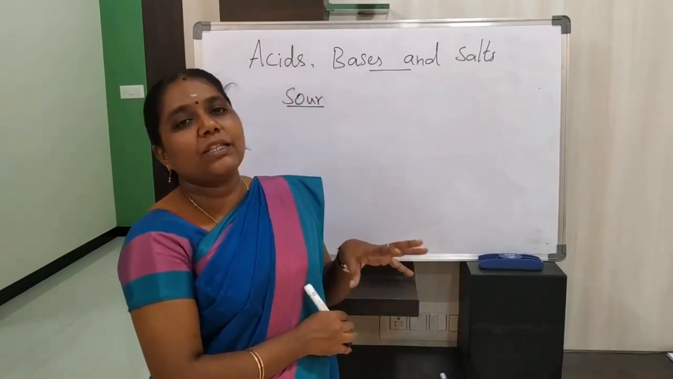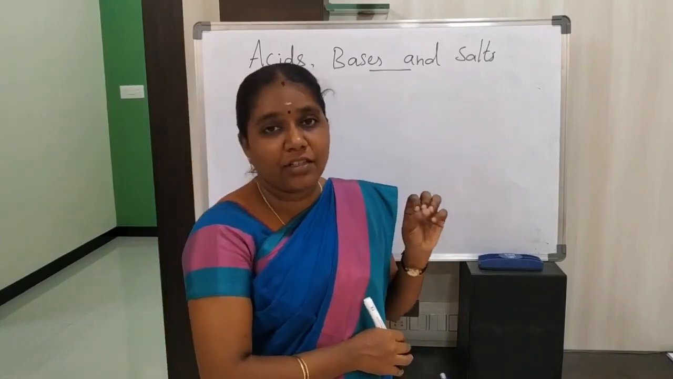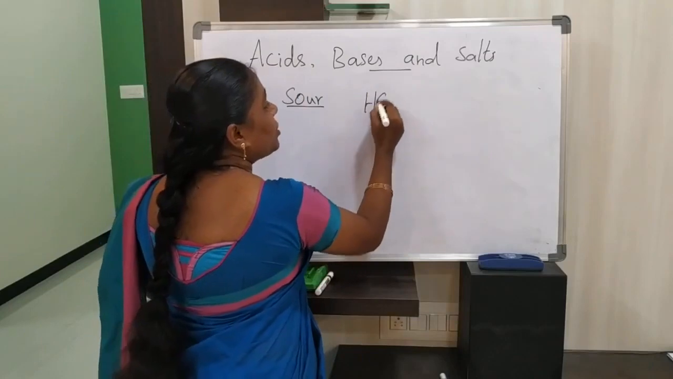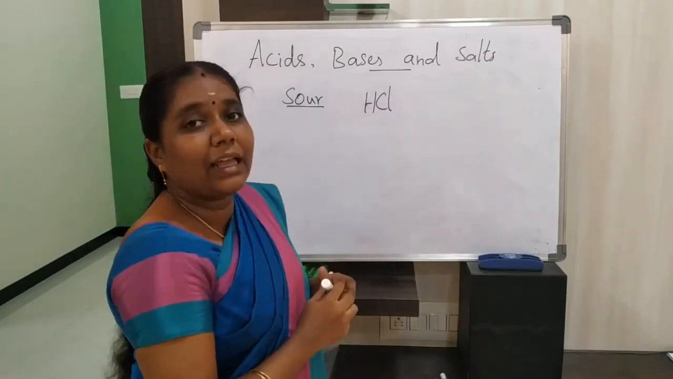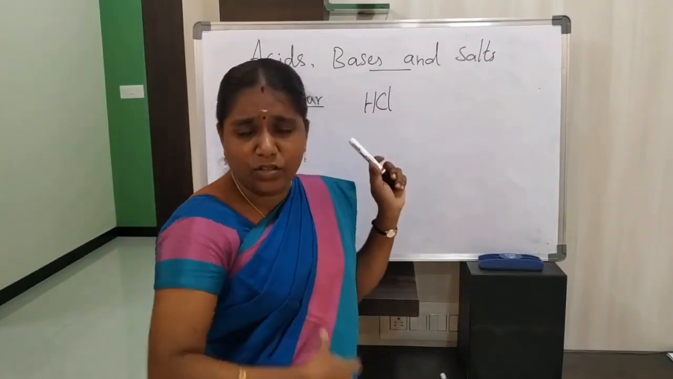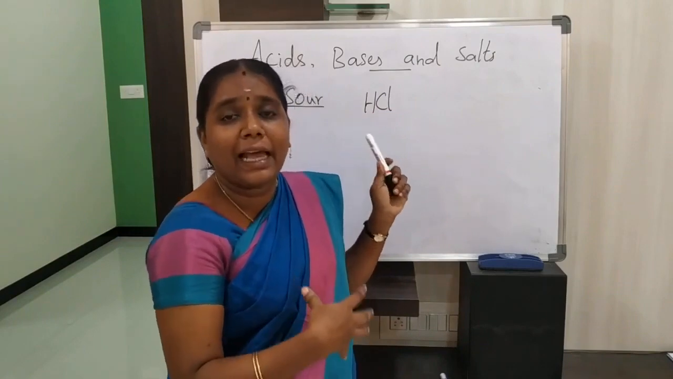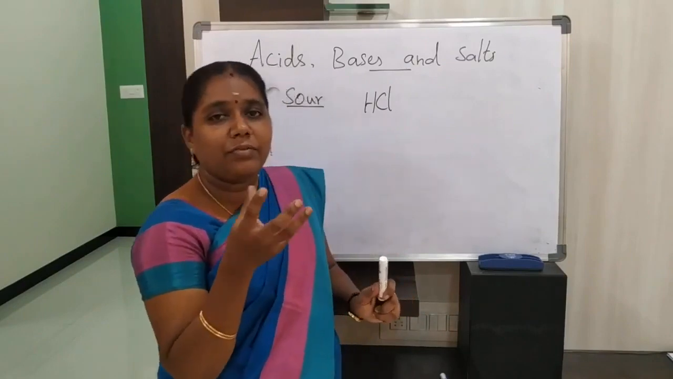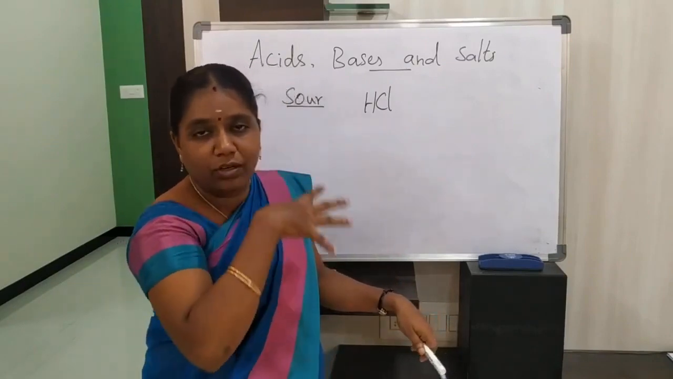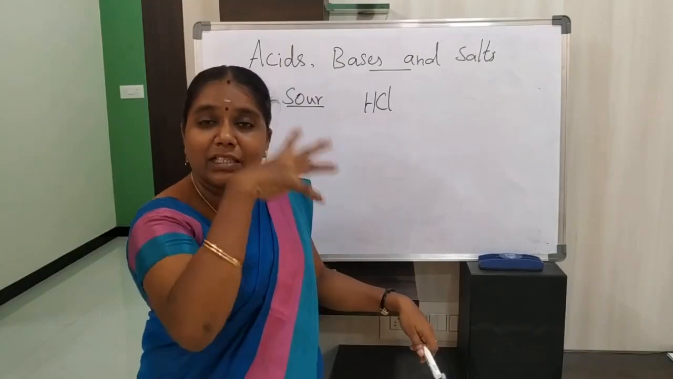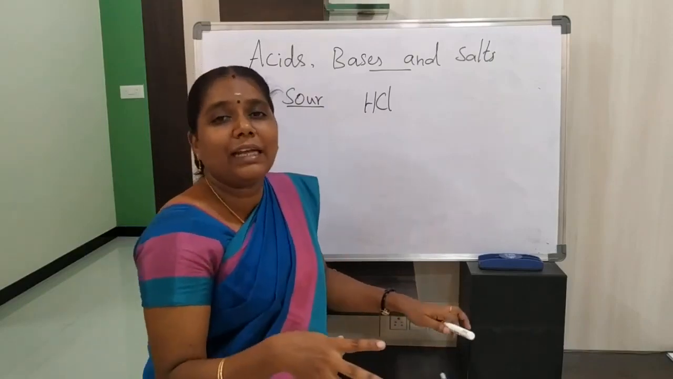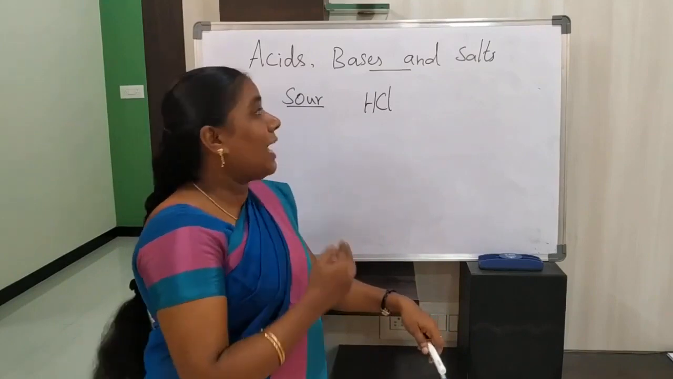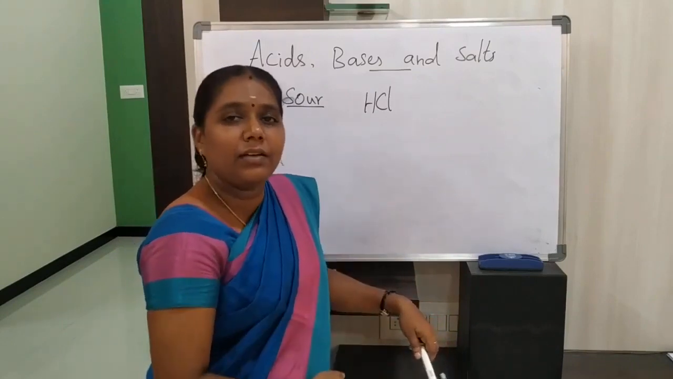See, our stomach also secretes one acid for digestion. Do you know the name of that acid? That is HCl, hydrochloric acid. So, our stomach also secretes hydrochloric acid for digestion, isn't it? Like this, most substances taste sour because of the acids present in them. So about that acid, today we are going to discuss in this second chapter, acids, bases and salts.